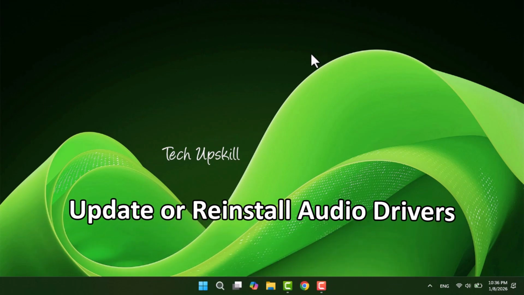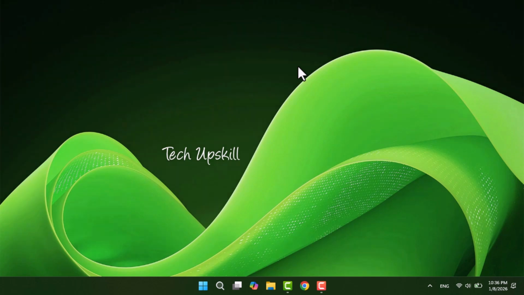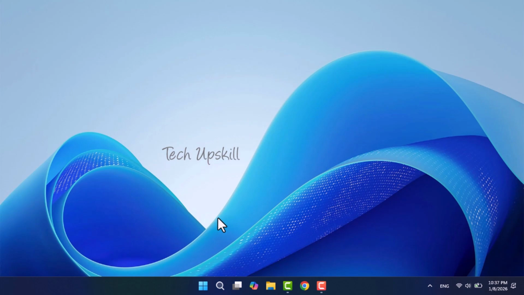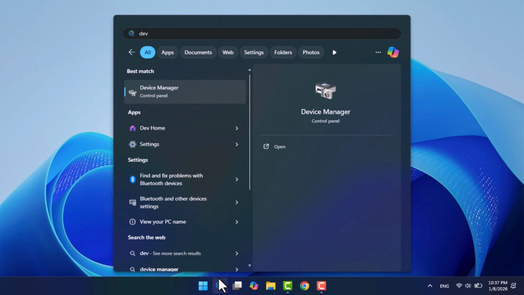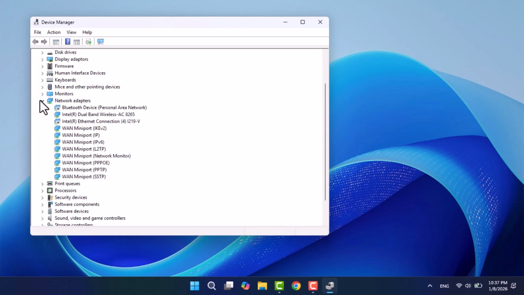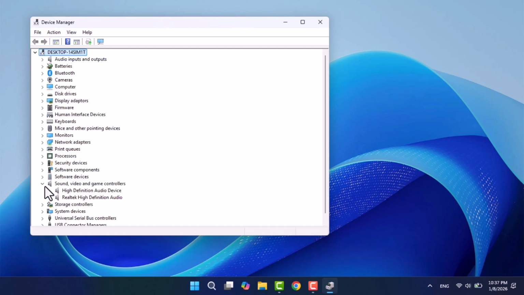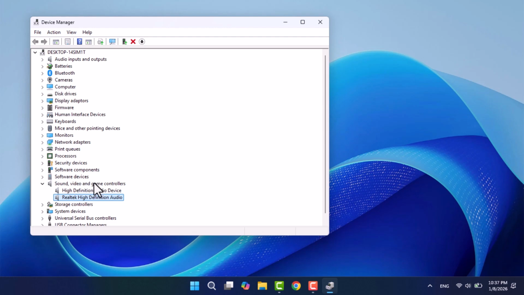Step 5. Update or reinstall audio drivers. Search for Device Manager and open it. Expand sound, video, and game controllers. Right-click your audio driver and select Update Driver. Choose Search automatically for drivers while connected to the internet. If updating doesn't work, right-click the driver again, select Uninstall Device, and restart your PC. The driver will reinstall automatically.